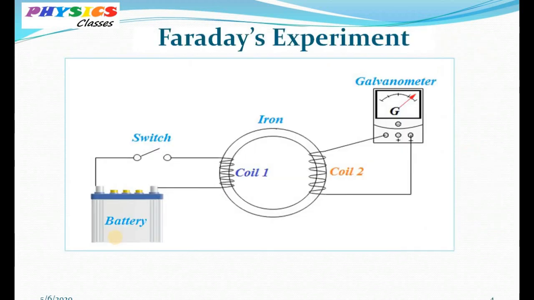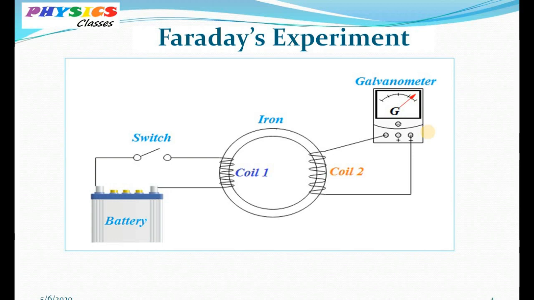So this is a very simple experimental setup used by Michael Faraday. Here coil 1 is wound around an iron ring and connected to a battery. In a similar manner, coil 2 is connected to a galvanometer. Now Faraday observed that at the moment when the switch is closed or opened, the galvanometer shows a very strong deflection. On the other hand, when the switch was kept closed, that is when the steady current flows through coil 1, no deflection on the galvanometer was observed.